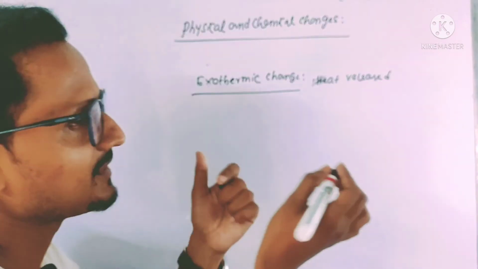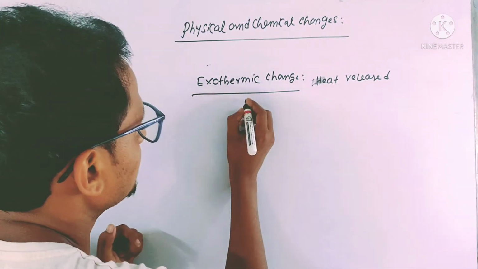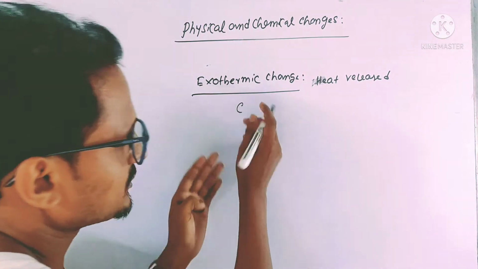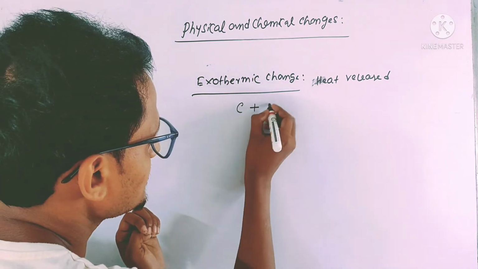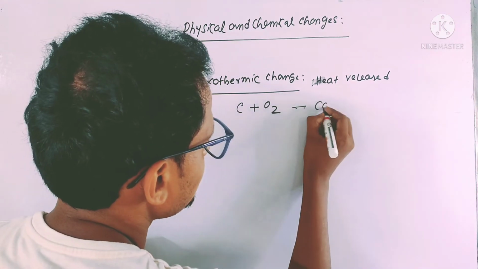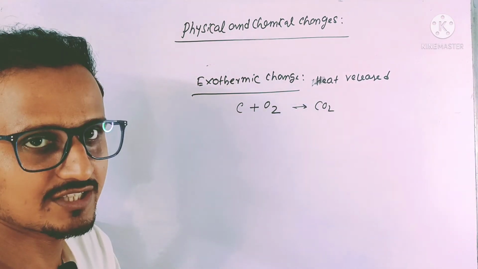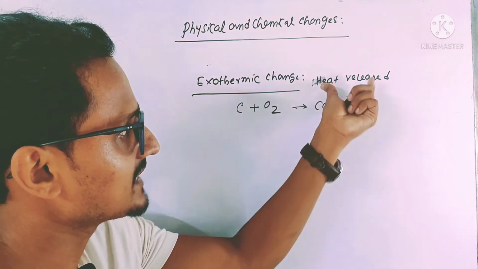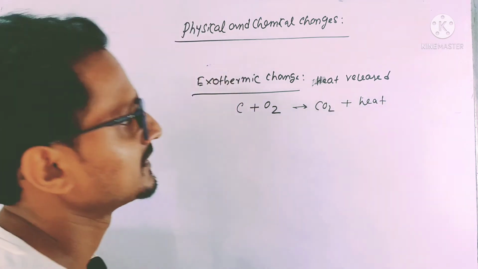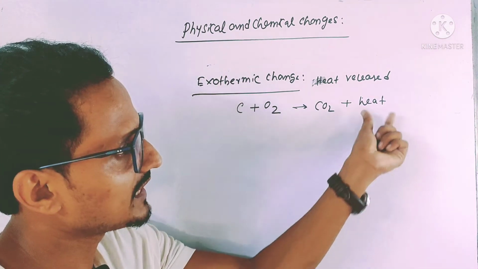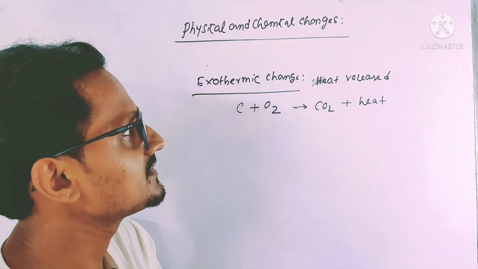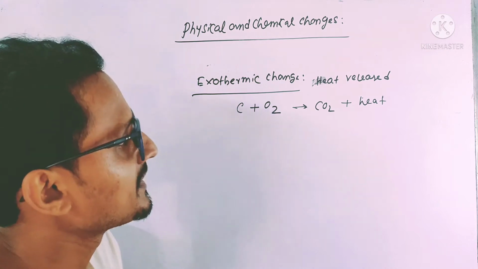Now see a chemical change where heat is released. That can be shown like this: when carbon is burned in the presence of oxygen, it forms carbon dioxide. Here a lot of heat energy will be released. Energy is released as heat, and you have to show that by plus heat. So for an exothermic reaction you add plus heat, so that we recognize that this change is a chemical exothermic change.